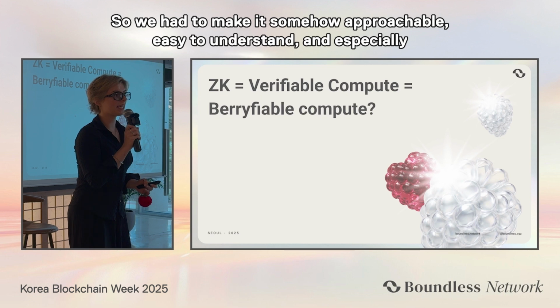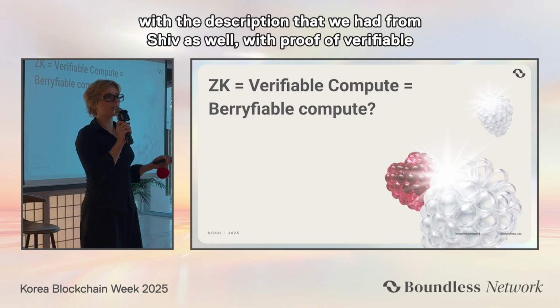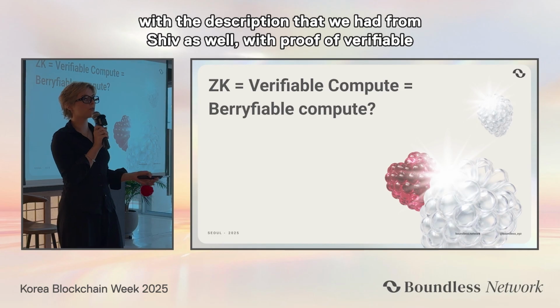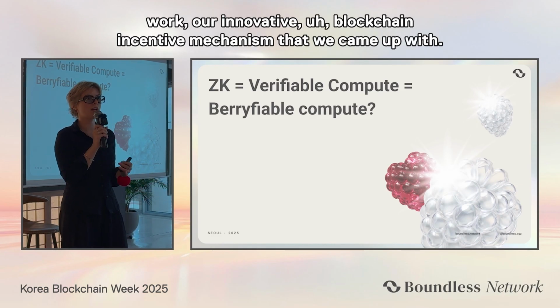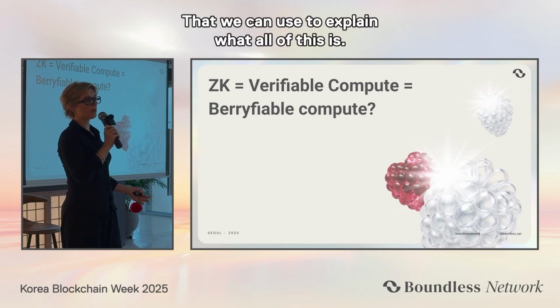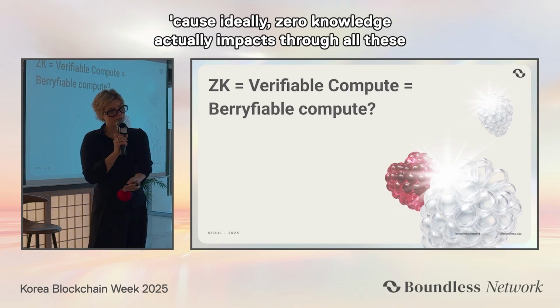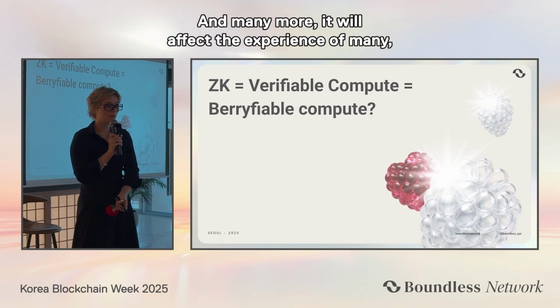So we had to make it approachable and easy to understand, especially with proof of verifiable work, our innovative blockchain incentive mechanism that Shiv described. We needed a system to explain what all of this is, because zero knowledge impacts all these applications we just heard about, and many more.